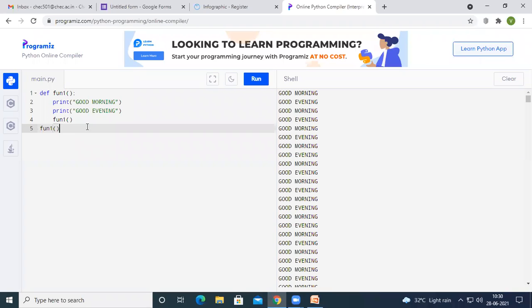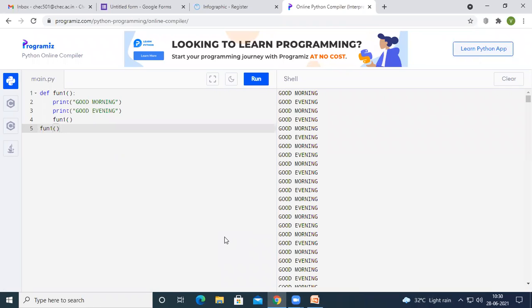So on recursion, let us see some examples. I think you all remember one program called factorial, finding the factorial of a given number.